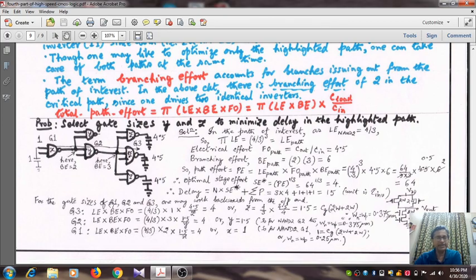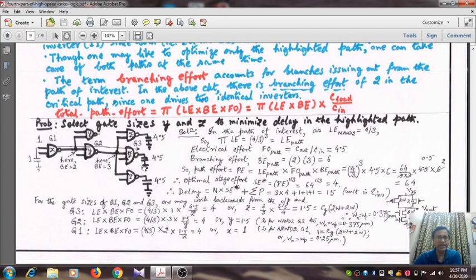Now for the gate sizes, how do you calculate? You again work backwards. It is always better to work backwards, that means starting from the output node and going towards the input node. If you start from the final output node, for G3, this gate, the path of our interest is G1 followed by G2 followed by G3. For G3, it is the product of logical effort, branching effort and fan out factor.